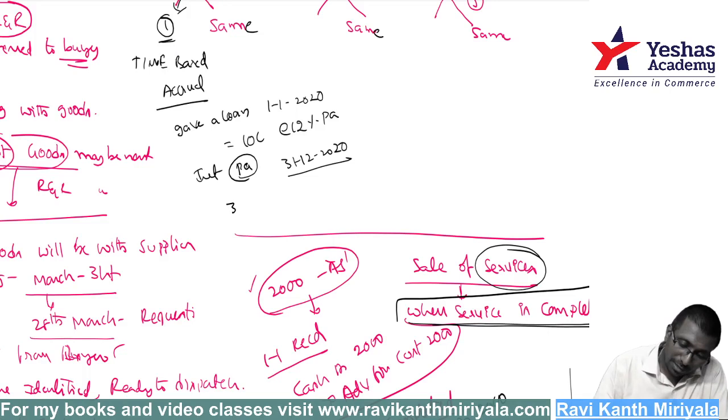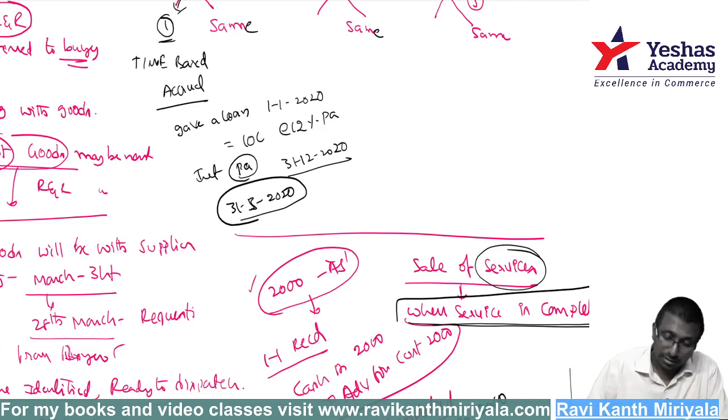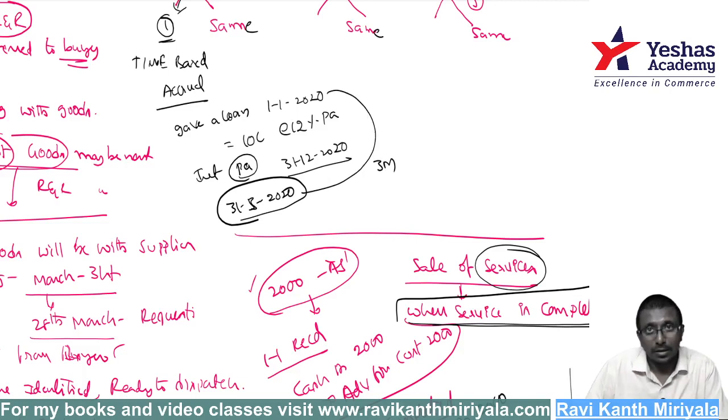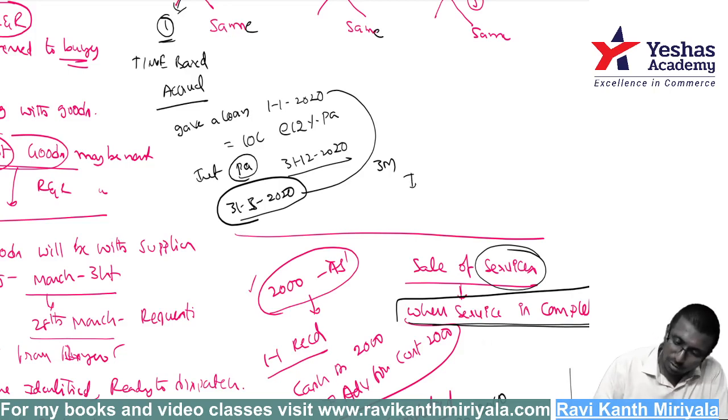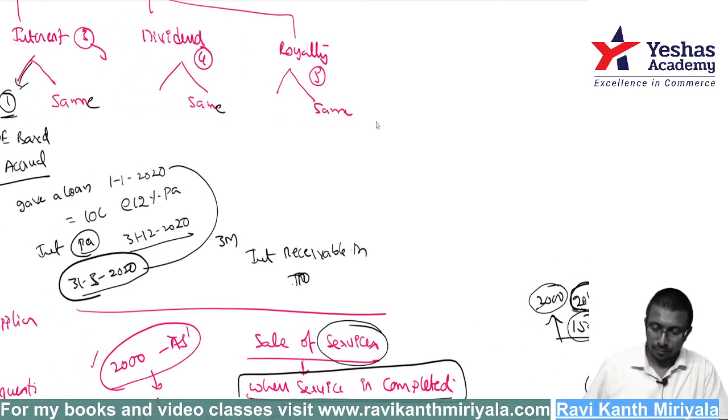But sir, my financial year end is 31st March 2020, sir. That means how many months time is up? Actually 3 months time is up. Do you get the money now? No, I don't get the money, but it is accrued to me because 3 months of time is over. Then I'll say yes, it is my income. Then what do you record? Interest receivable account debit to interest income.